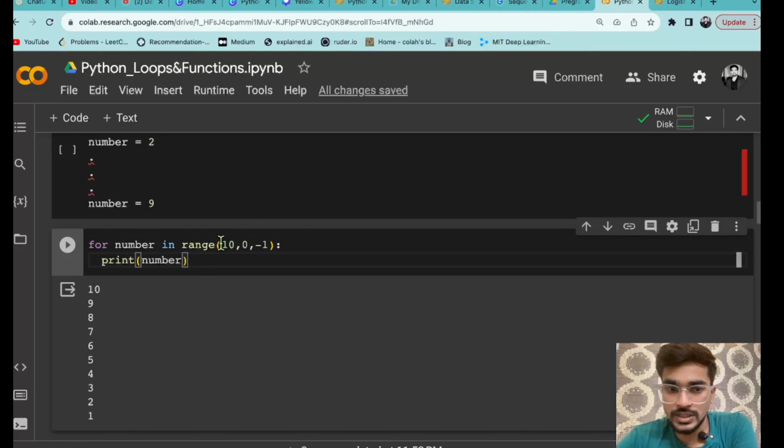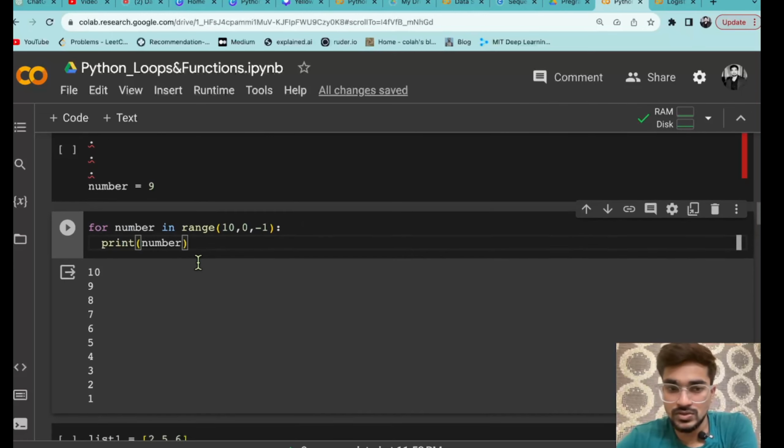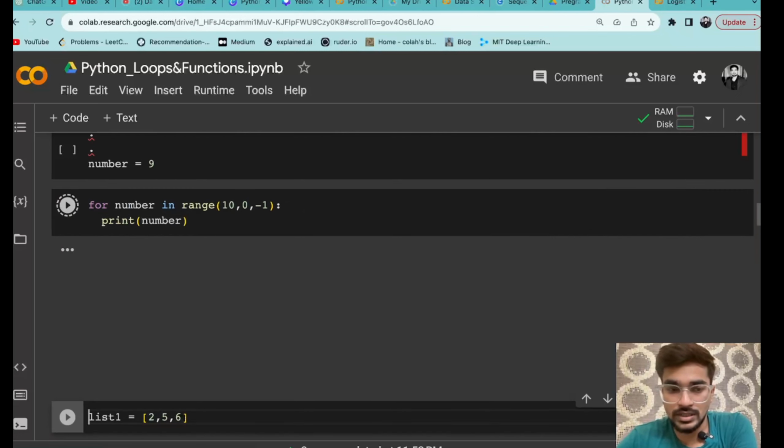So it will first take element 10, then it will go 9, then from 9 to 8, 7, 6, and it will go up to 1 only. Again 0 is excluding, as you know, so it will go up to 1 only. So it is in decreasing order na, so that is why up to 1. So that means it will print from 10 to 1.